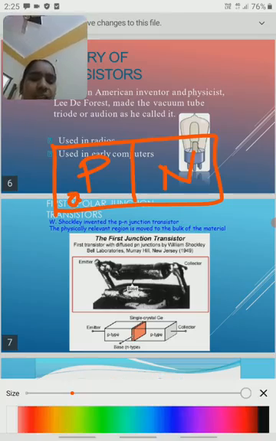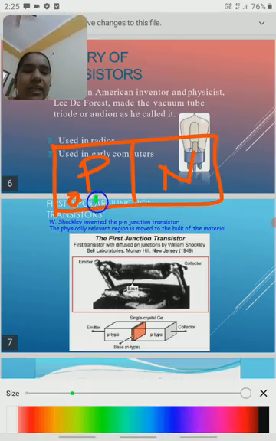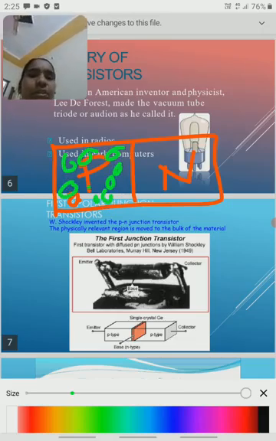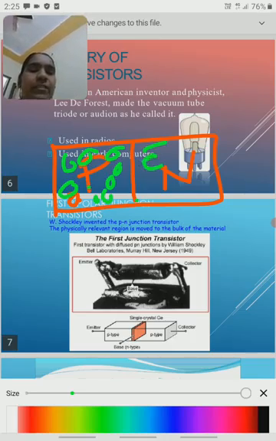Holes are the majority charge carriers. Absence of an electron we treat as a hole, which has positive charge. And if you take the n-type semiconductor, what are the majority charge carriers in n-type material? Electrons. Electrons have negative charge.